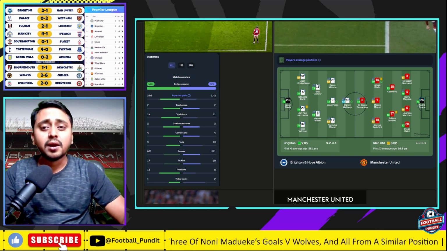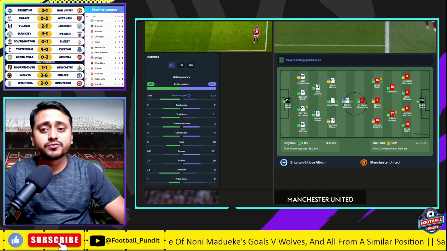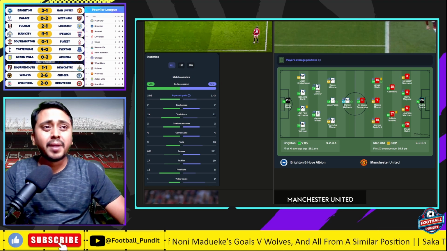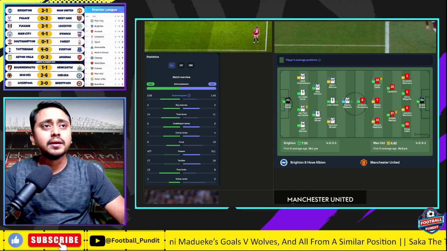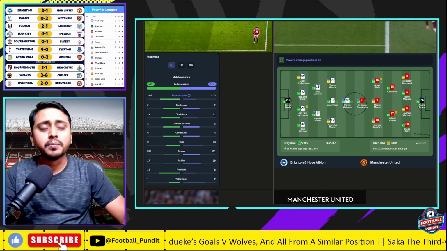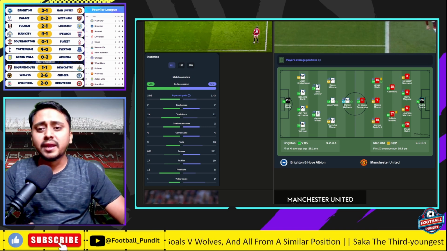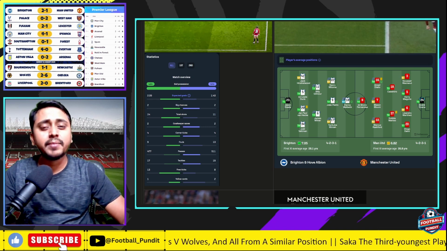He could have maybe gone ahead and tried to block the cross coming in for the second goal, but apart from that, he looked pretty strong to me. Onana, I don't think he is at fault for any of the goals. Both goals, he couldn't do anything about, so I will not blame it on him.